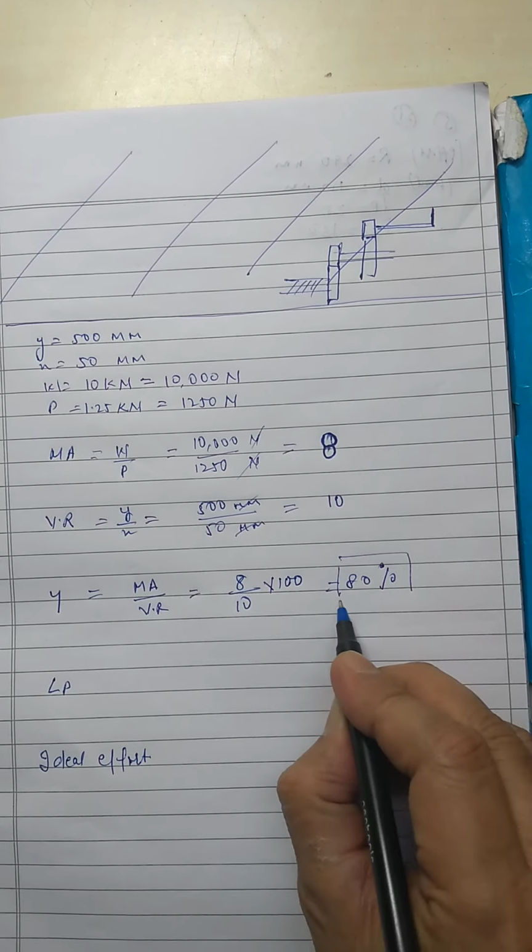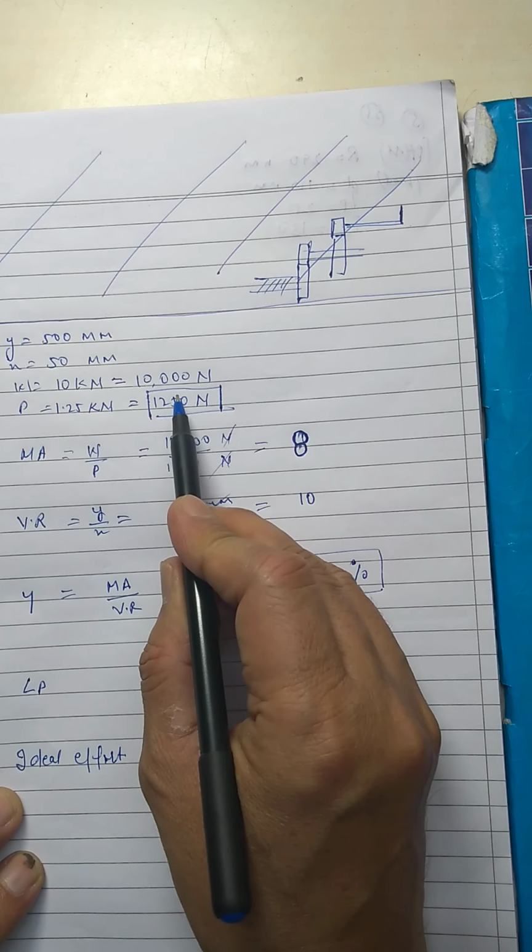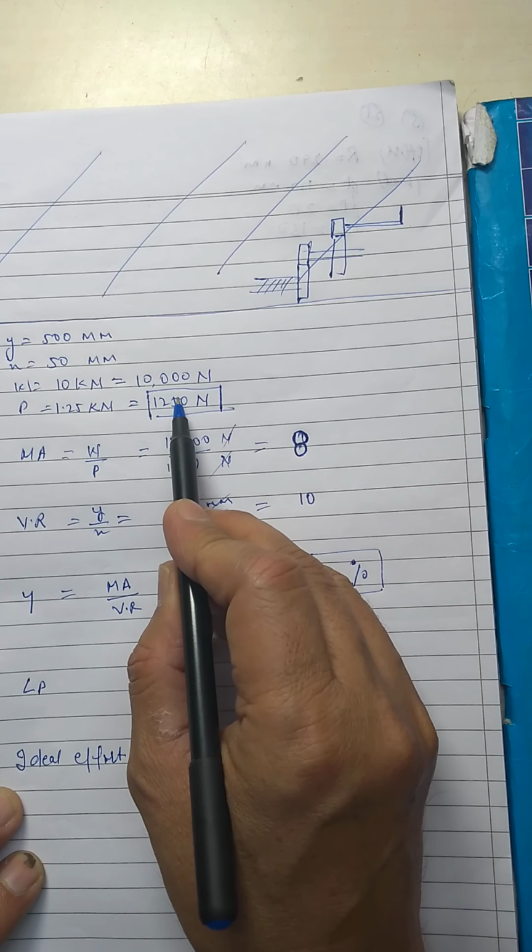Now this effort, 1250, is the actual effort when there is friction. But suppose the machine does not have any friction, then definitely our effort would have been less, because some of it is used to overcome the friction. So for an ideal machine, the effort will always be less.